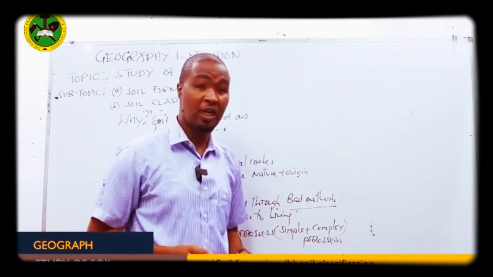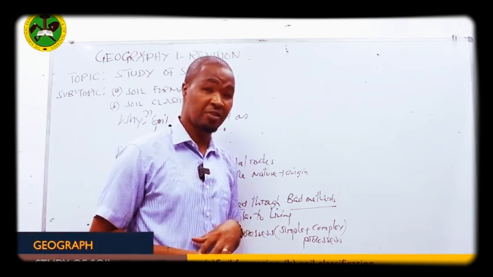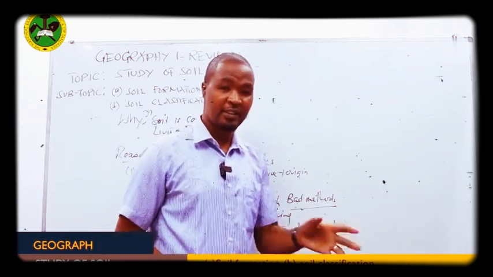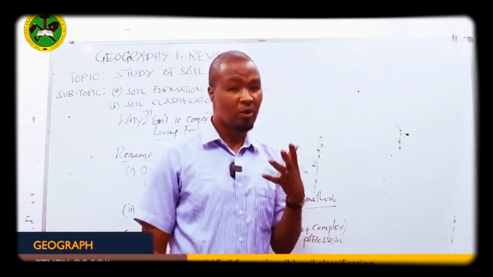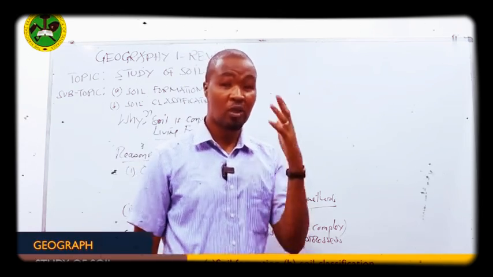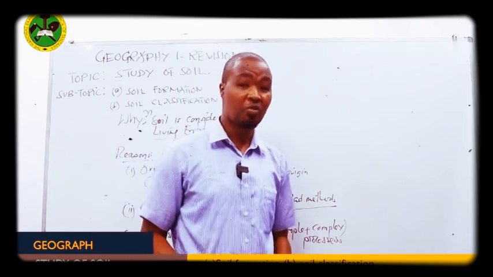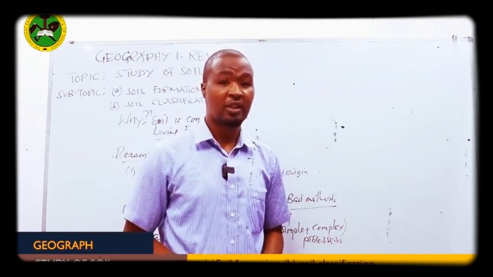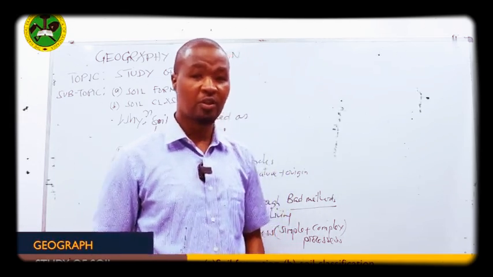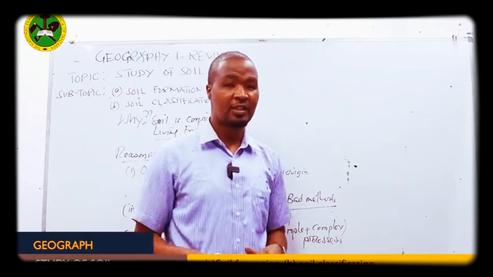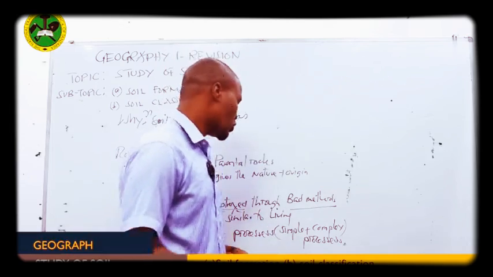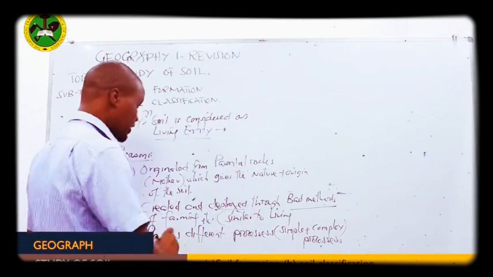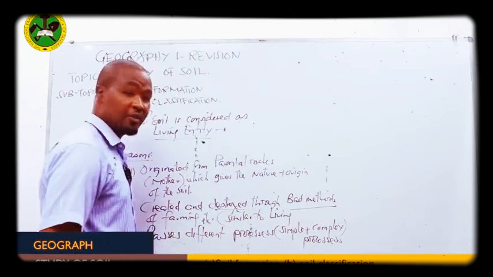We all know what those processes are. The first process is what we call weathering. Then the second process is what we call eluviation. We go to what we call calcification, humification, etc. Then we have those complex processes, including podzolization, lateralization, glaciation, etc. So it is similar to what? To a living organism. Why? Because it passes through different processes.